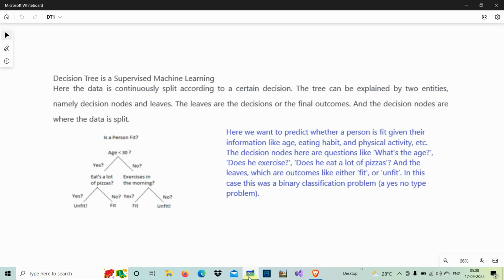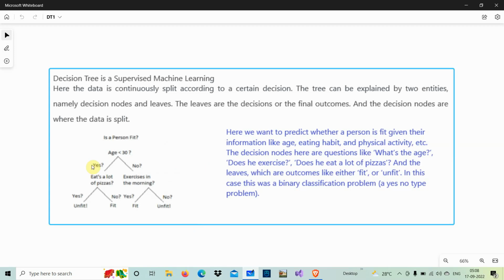You can see here, I am putting: if the age is less than 30 and the decision is yes, then something we are going to decide. If it is no, if his age is not less than 30, that means he is greater than 30, then is he doing exercise properly, doing exercise in the morning? If yes, then maybe he is fit. If not, then he is unfit.